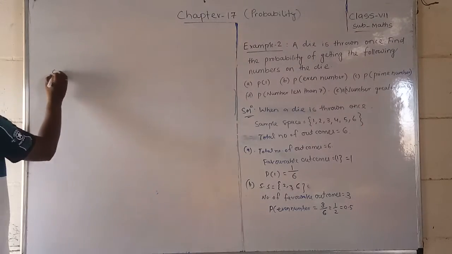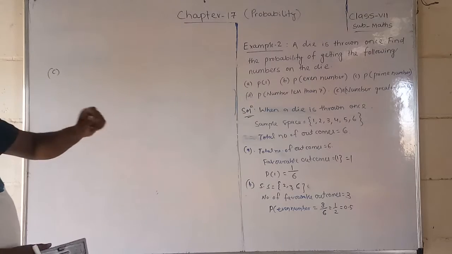now the third one also, see students, what is that c? It is a prime number.